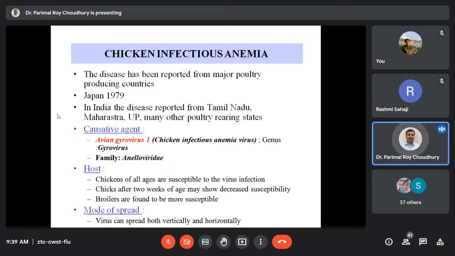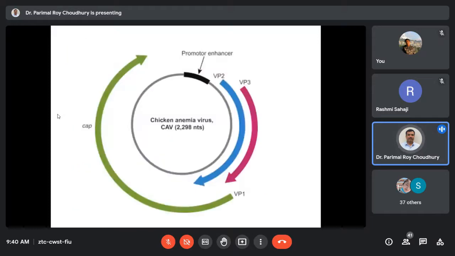This is the most worrying point, the vertical transmission. This infection occurs through both horizontal and vertical transmission. Horizontal transmission we can prevent by adopting different containment measures, strict biosecurity, and disinfection procedures. That is in our hands. But vertical transmission matters, because most of the time our farmers purchase chicks from certain vendors or producers, and if the parental flock has the infection, then vertical transmission may occur. So I have to take care of it.